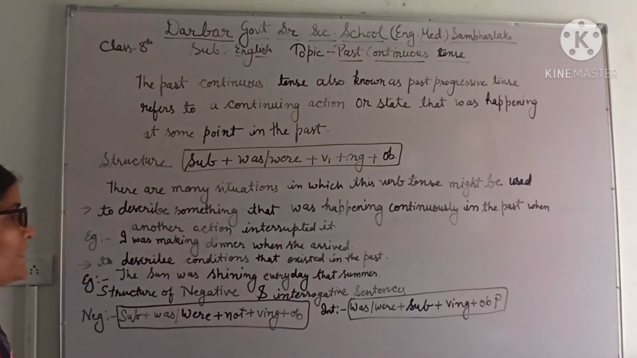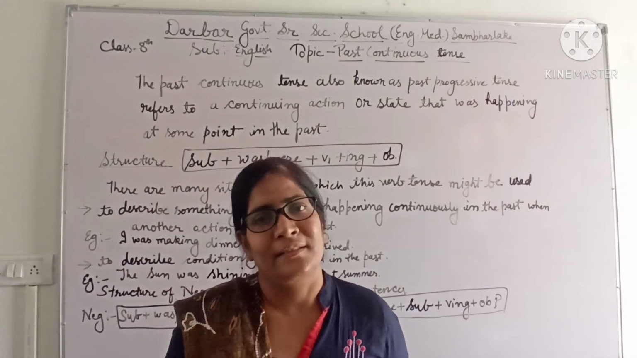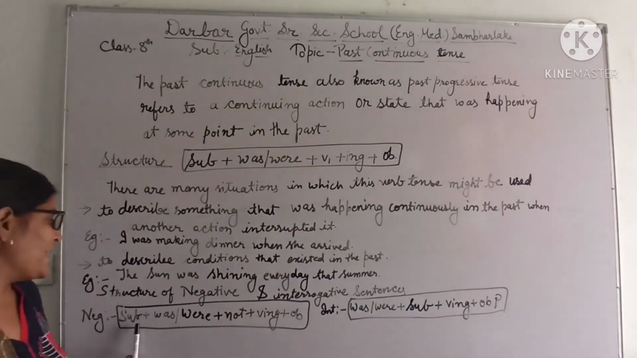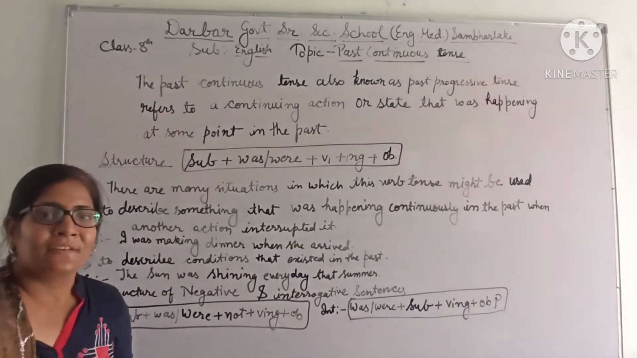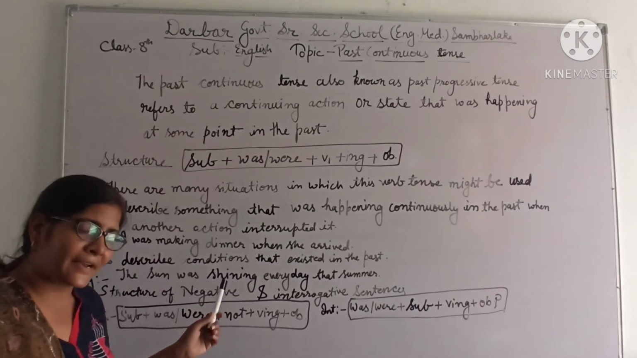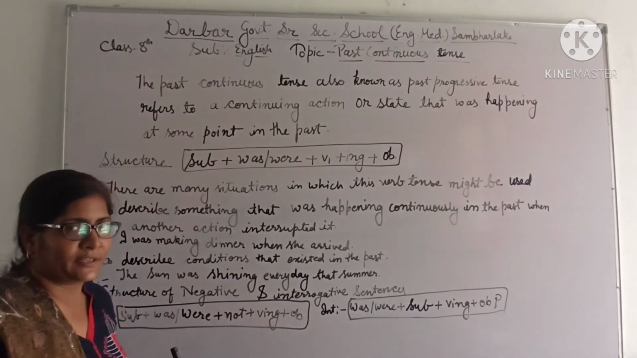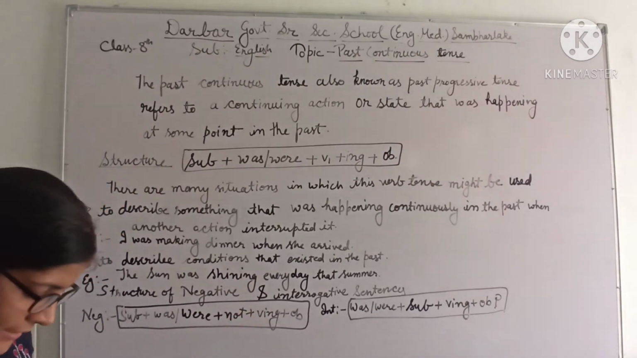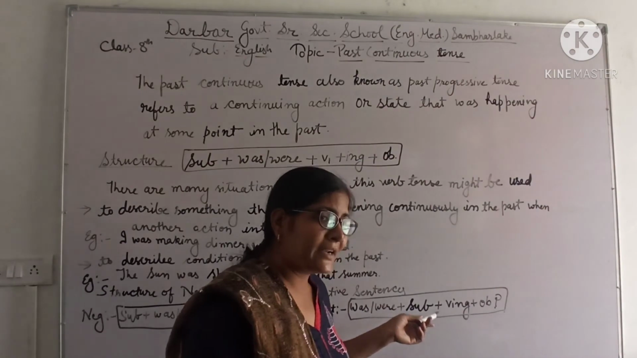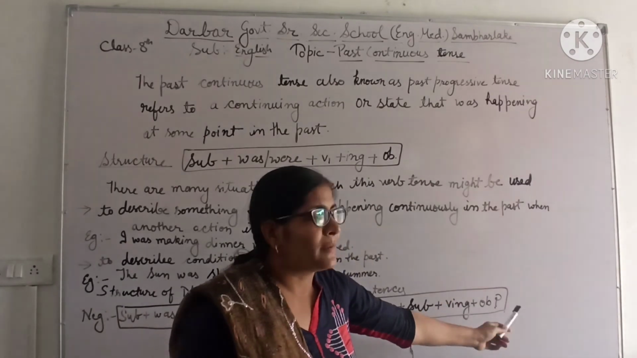Students, what's next? I will tell you the structure of negative and interrogative sentences in past continuous tense. First of all, for the negative, we will write subject, was or were. After that we will write not, and after that the ing form of the verb, and at last the object. For the interrogative sentence, first of all we will write was or were, after that we will put the subject, then the ing form of the verb, and at last the object and a question mark.